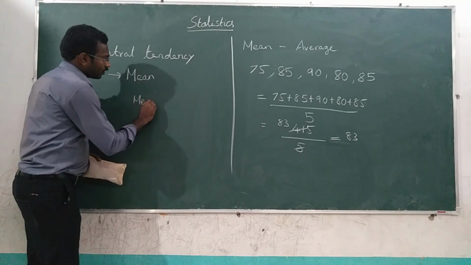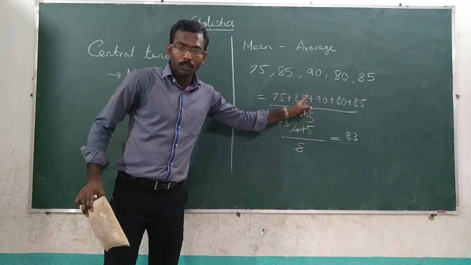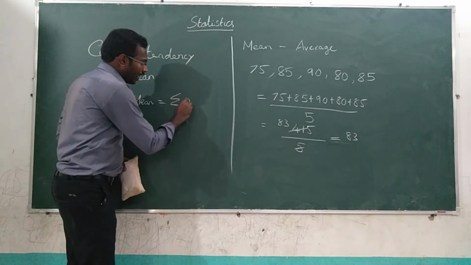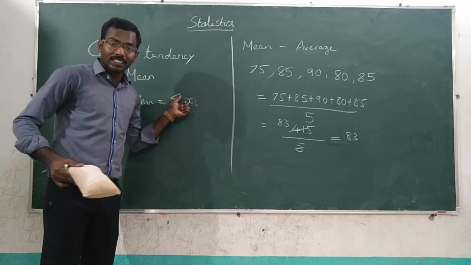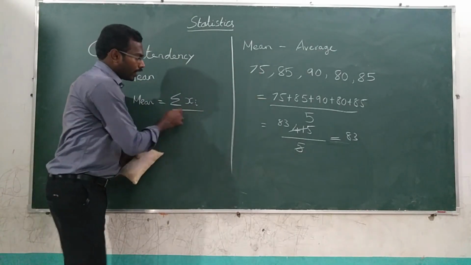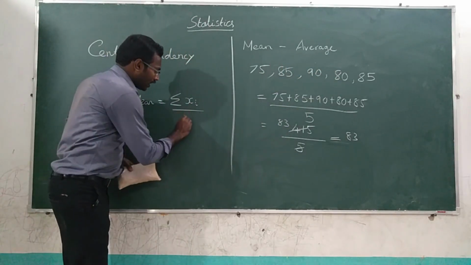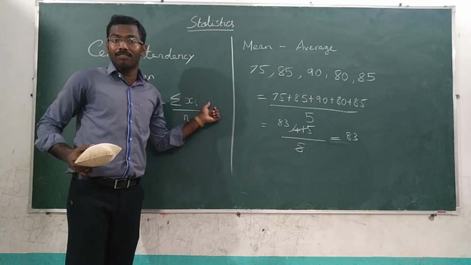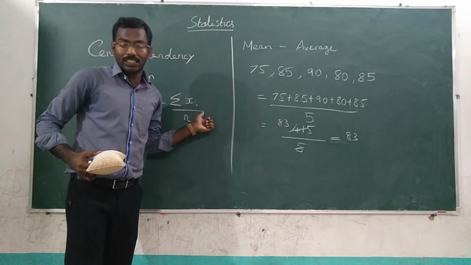So here the formula for mean is given as such. Mean is equal to the sum of the values, the total sum of the values, that is indicated as summation xi. This x refers to the value and this is the summation. So the total sum of the values divided by the number of subjects, the number that is denoted as n. This is the general formula of mean, or general formula of average.